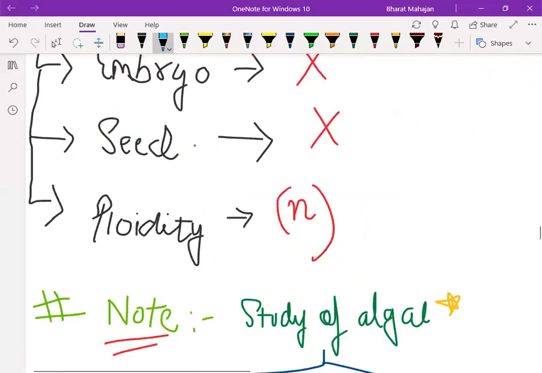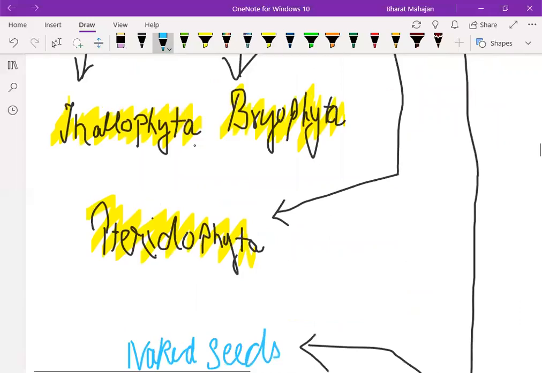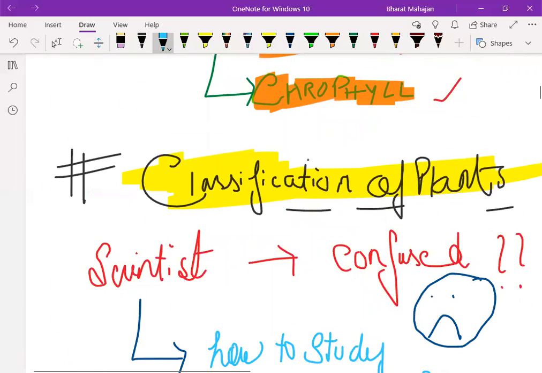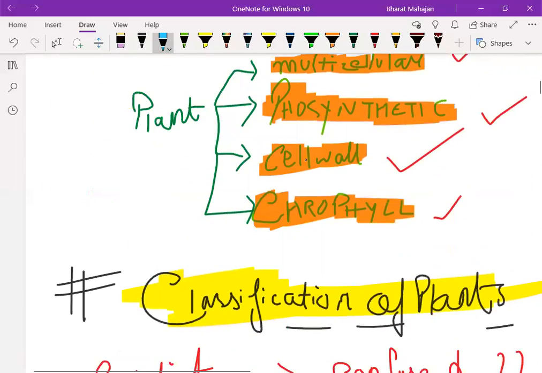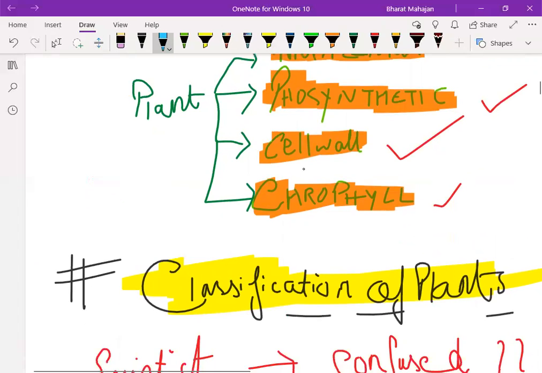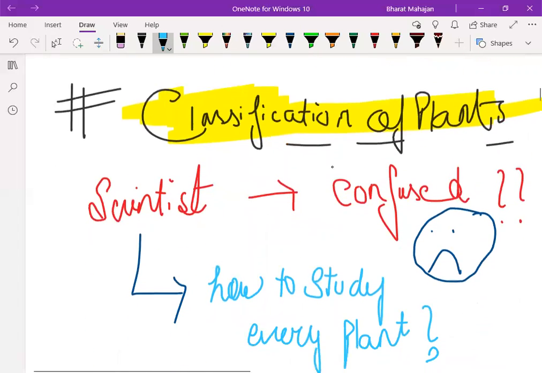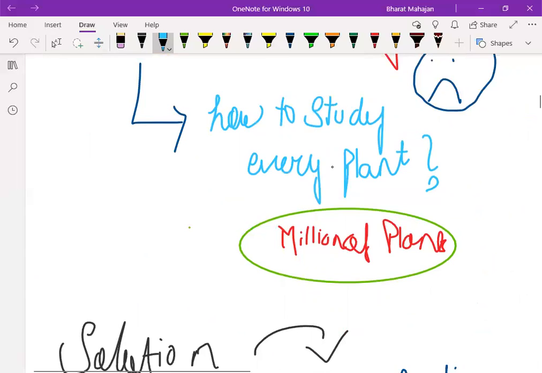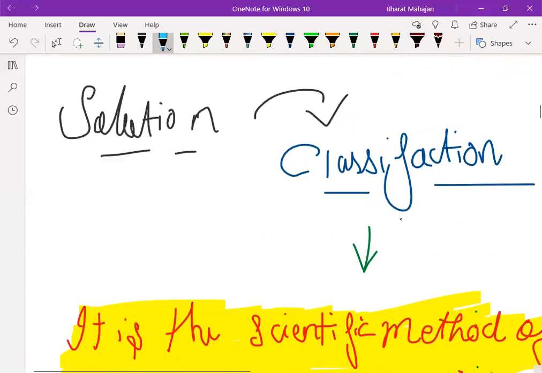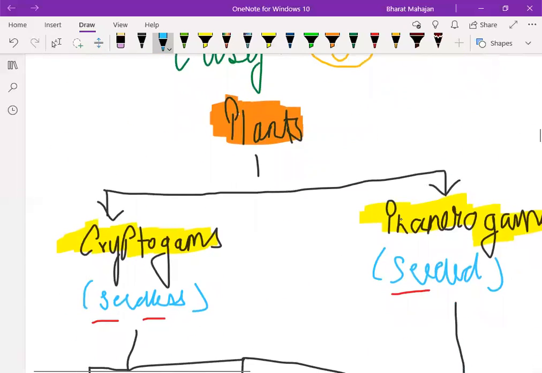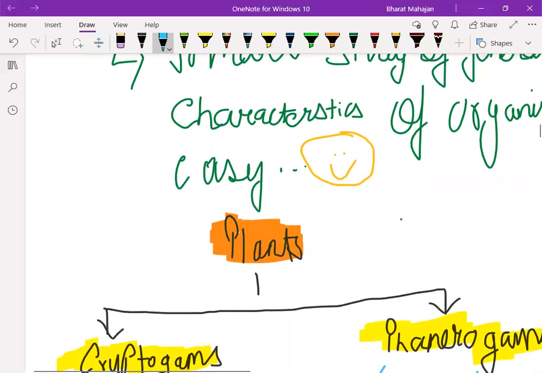I hope it's clear. Let's have a quick revision. Plants are chlorophyll bearing, photosynthetic, cell wall is present, multicellular. Scientists were confused about how to study every plant. There were millions of plants, so they classified organisms into groups and subgroups so that it would be easier to study each and every plant.